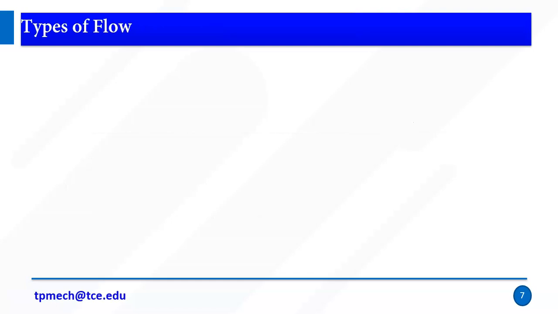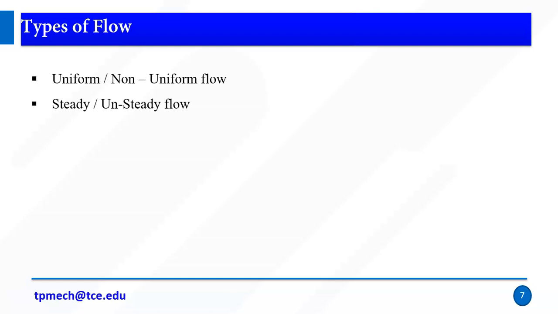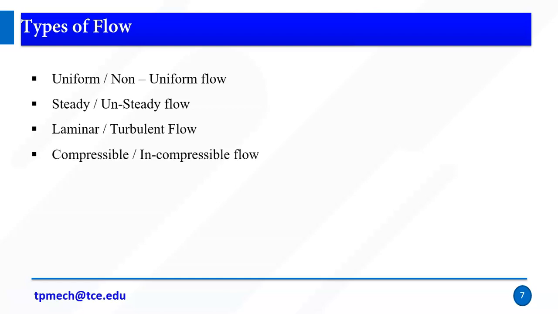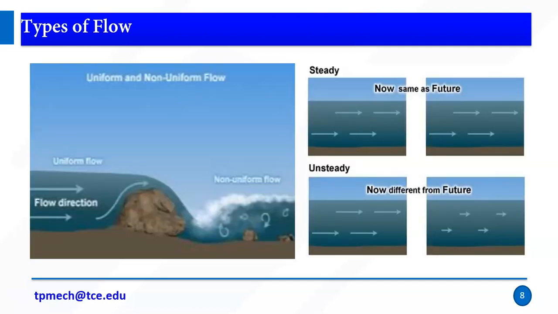How many types of flow do we have? There are five: uniform and non-uniform flow, steady and unsteady flow, laminar and turbulent flow, compressible and incompressible flow, viscous and non-viscous flow. There are so many types of flow available. Uniform flow means, from this image you can easily see, the flow direction is uniform. Non-uniform means the direction is not uniform.